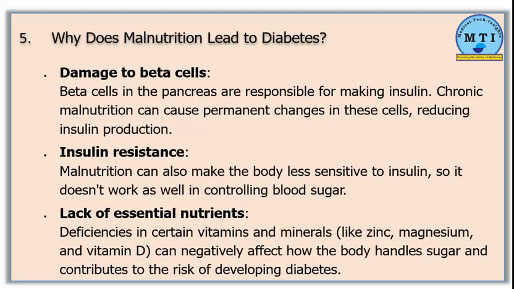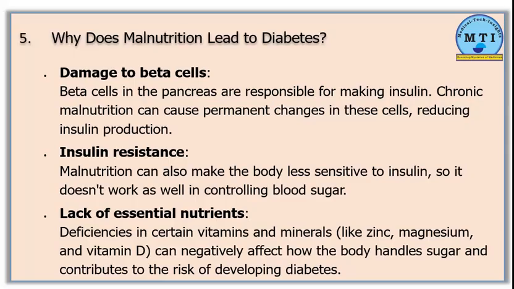Why does malnutrition lead to diabetes? Damage to beta cells. Beta cells in the pancreas are responsible for making insulin. Chronic malnutrition can cause permanent changes in these cells, reducing insulin production. Insulin resistance. Malnutrition can also make the body less sensitive to insulin, so it doesn't work as well in controlling blood sugar.